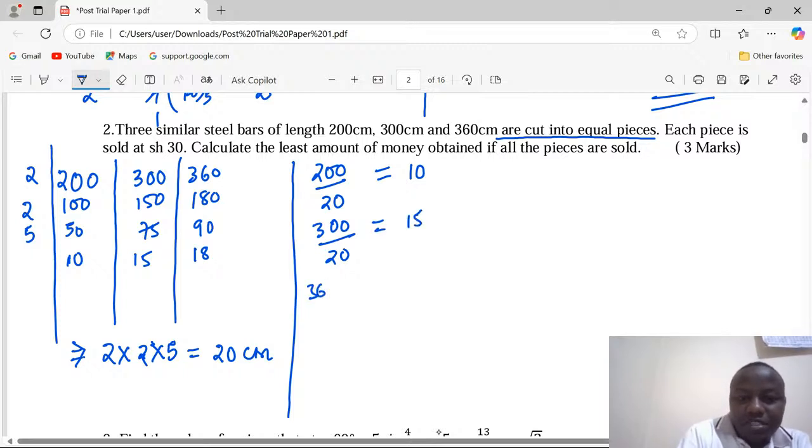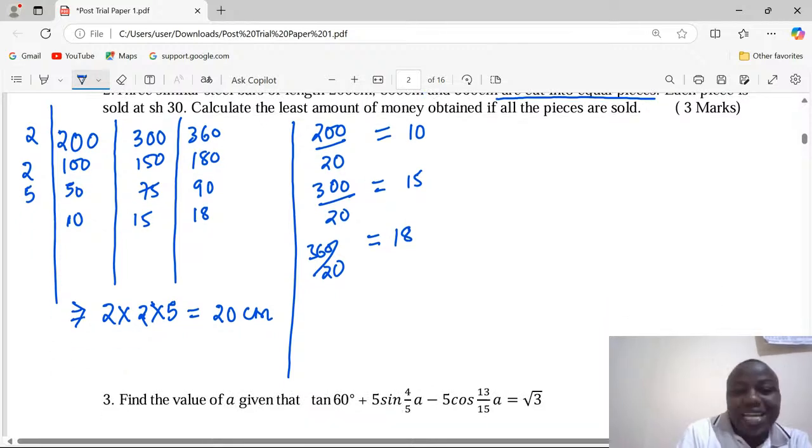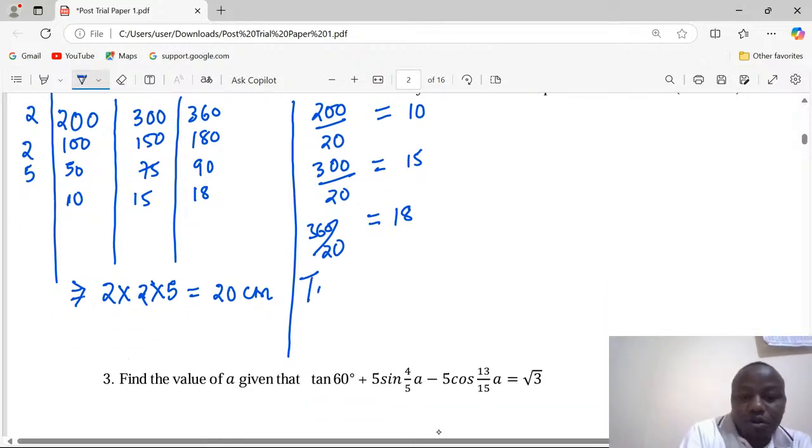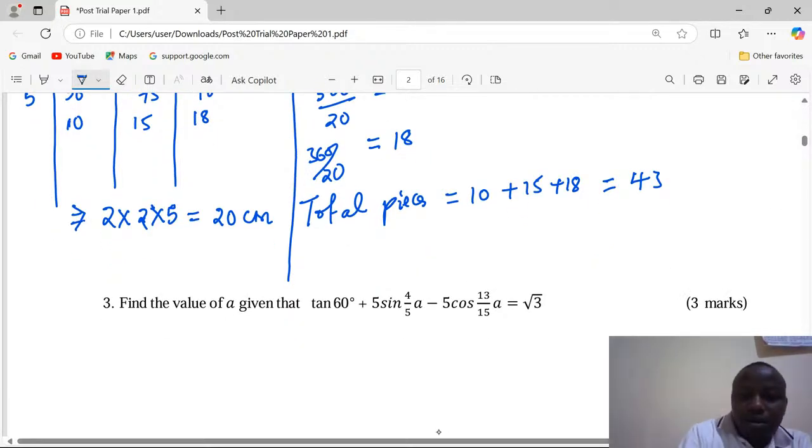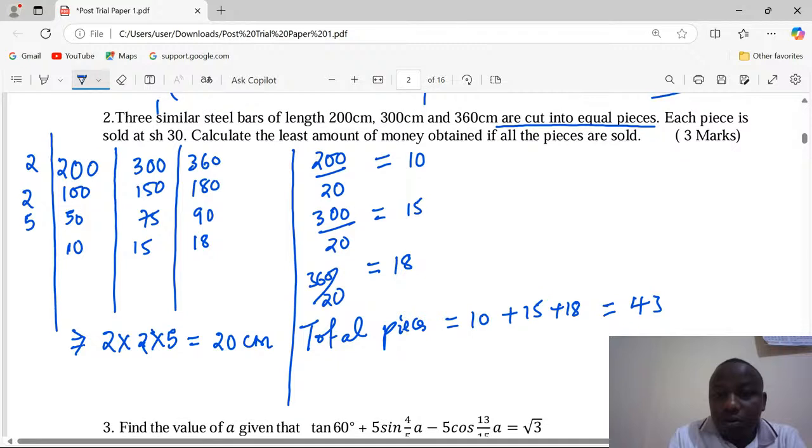Then 360 over 20, we get 18 pieces. So these are the pieces. So we can get total pieces obtained. Total pieces will be 10 plus 15 plus 18, an equivalence of 43,